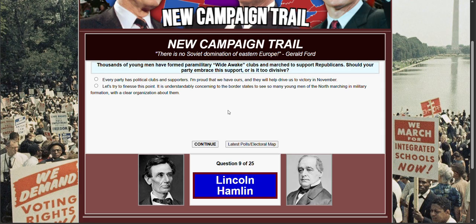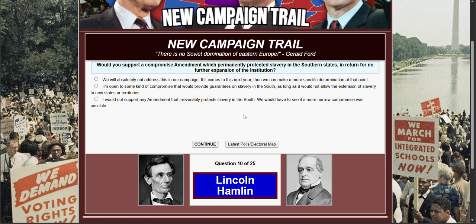Should your party embrace support or is it too divisive? Well, of course, every party has political clubs and supporters. I'm proud that we have ours and they will help drive us to victory in November. Let's try to finesse this point. It's understandably concerning to the border states to see so many young men of the North marching in military formation. No, we need those young boys.